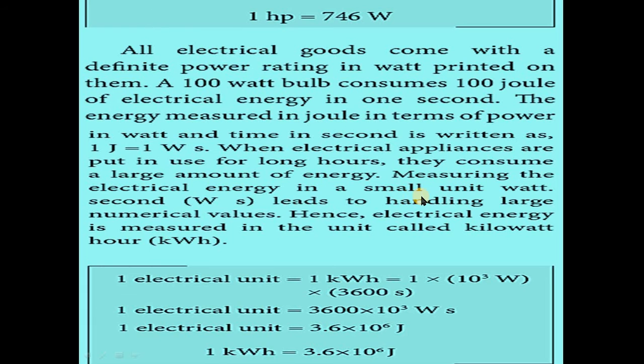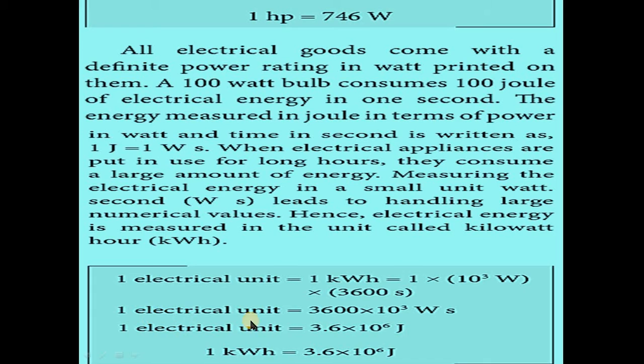Measuring electrical energy in the small unit watt second (Ws) leads to handling large numerical values. Hence, electrical energy is measured in the unit called kilowatt hour, that is kWh. 1 electrical unit is equal to 1 kilowatt hour. 1 kilo means 10^3 watt into 1 hour. How many seconds in 1 hour?